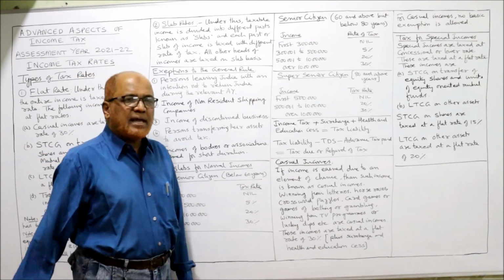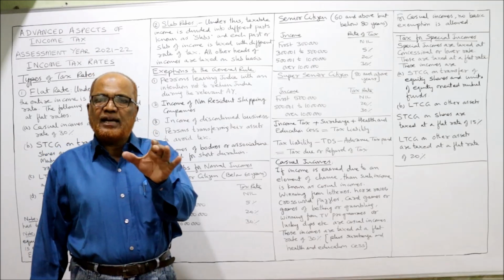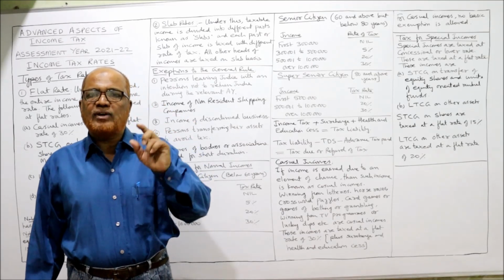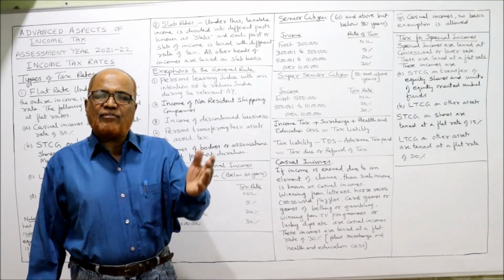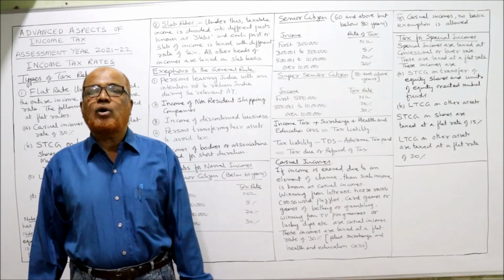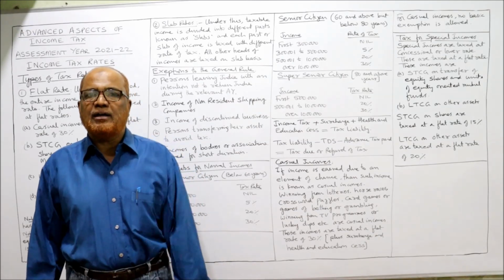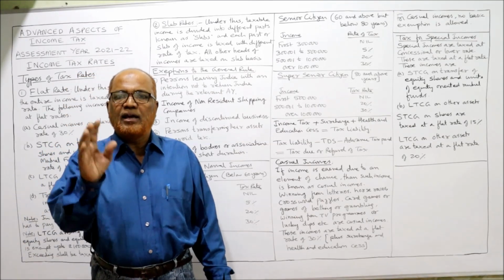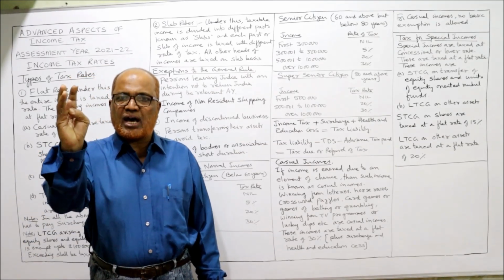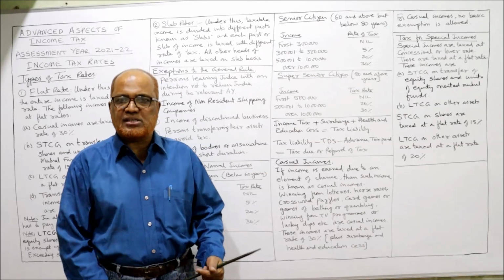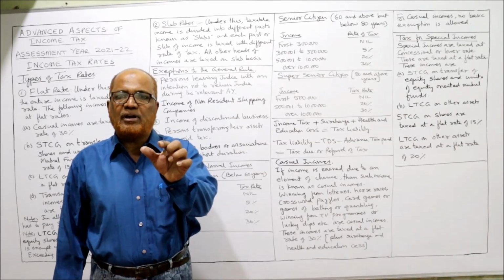Now, income tax: first we calculate the income tax. To income tax we add the surcharge. After adding surcharge, we add 4% health and education cess. We'll get the tax liability. So what is tax liability? Income tax plus surcharge plus health and education cess is equal to tax liability.